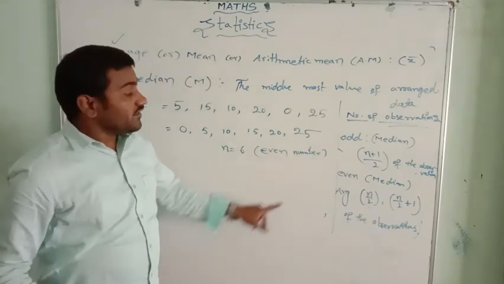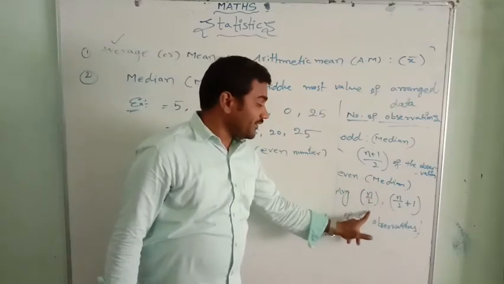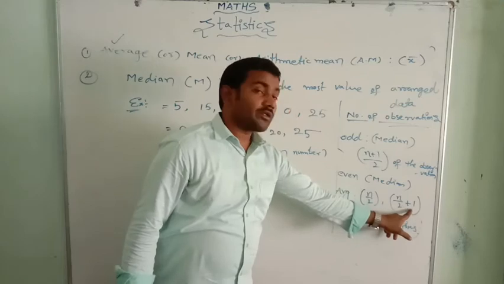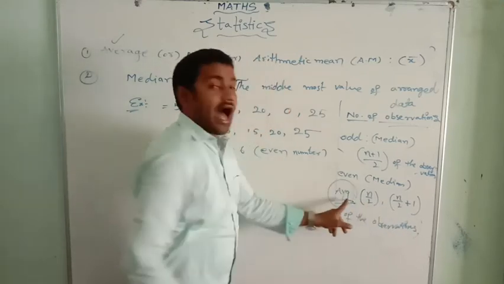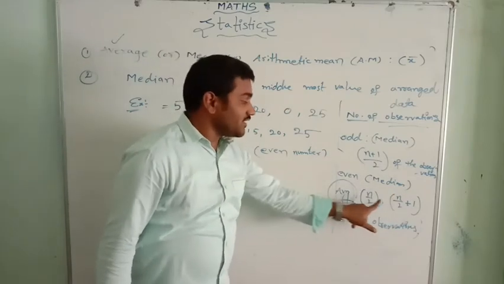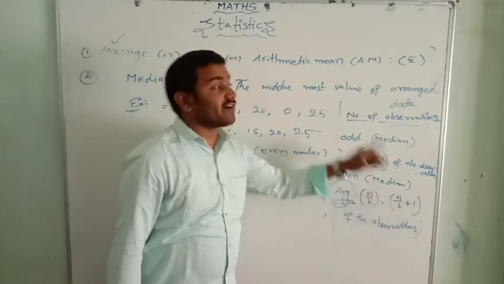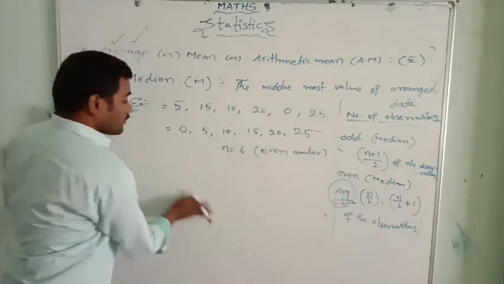If the number of observations is an even number, the formula of median is n by 2 and n by 2 plus 1. Then the average of these two is the median. What is the meaning of average? Sum of the observations by the number of observations is called the average. Already I told you.